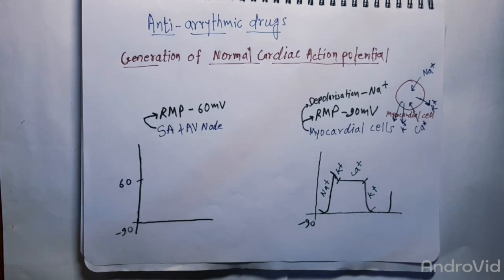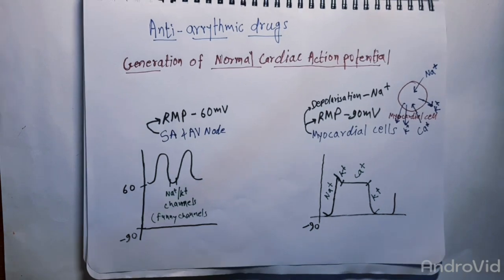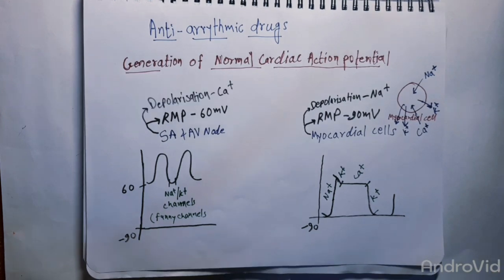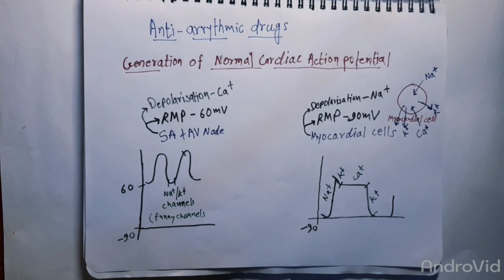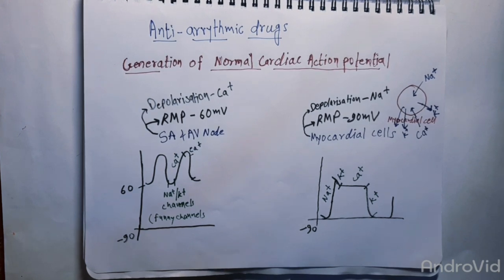When we see the SA and AV node, the gap between two curves, that is this delay, is very small, which is due to the hyperpolarization by the sodium potassium channel, which is also known as the funny channels. In SA and AV node, the depolarization depends on the calcium ions, that is this portion is maintained by calcium ion, and this portion is also maintained by calcium ion, and this portion is maintained by potassium ion.